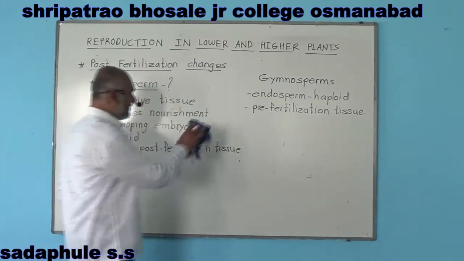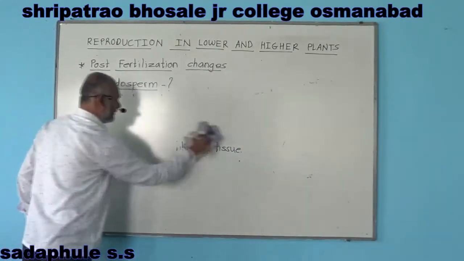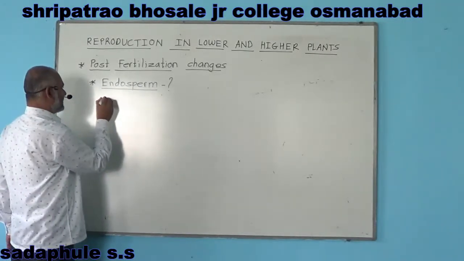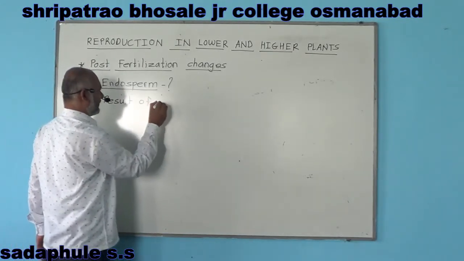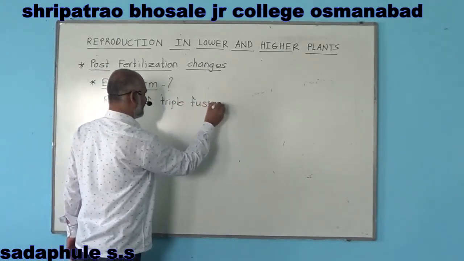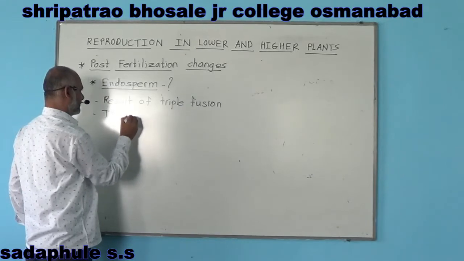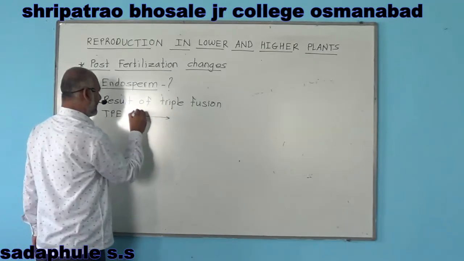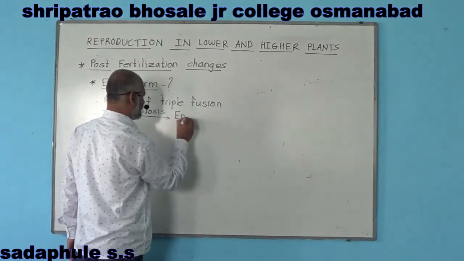Now, this endosperm in angiosperms develops as a result of triple fusion, that is the triploid primary endosperm nucleus. This triploid primary endosperm nucleus divides by mitosis and it forms endosperm.